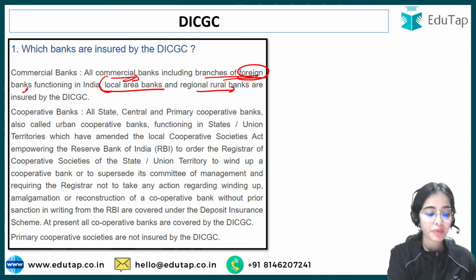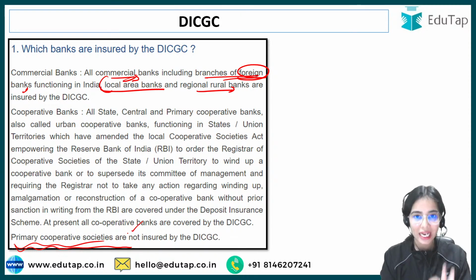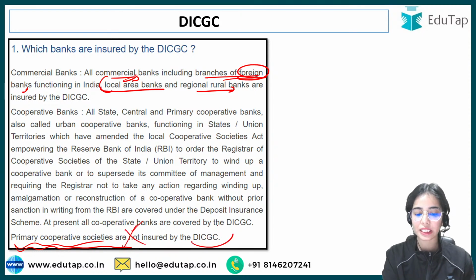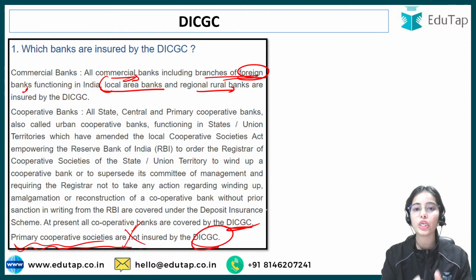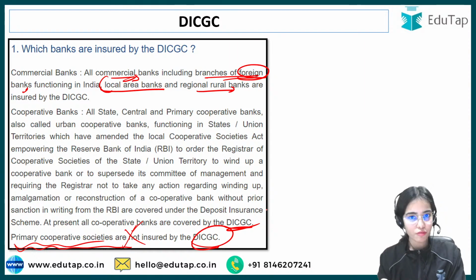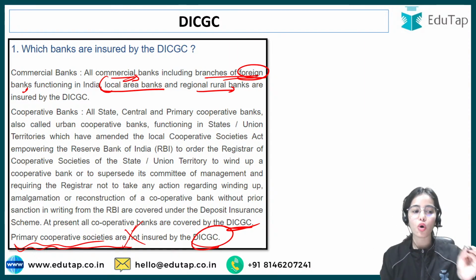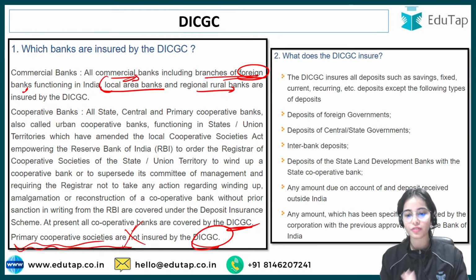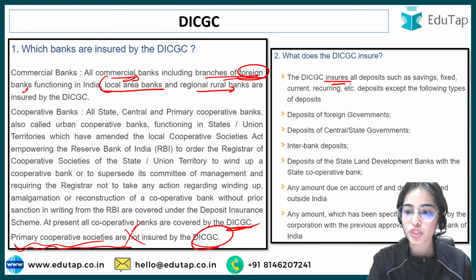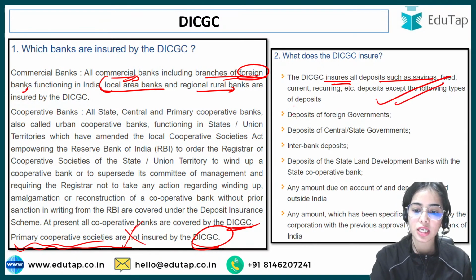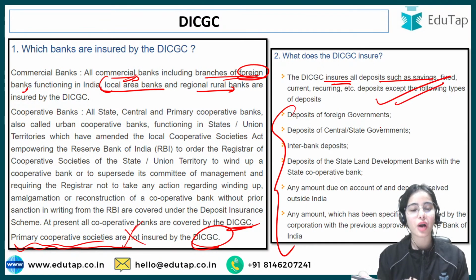But remember that the primary cooperative societies are not insured by the DICGC. DICGC is a wholly owned subsidiary of the Reserve Bank of India. So it insures all the commercial banks, all the cooperative banks, but not the primary cooperative societies. The DICGC insures all the deposits such as these, but not these deposits, that you have to remember.